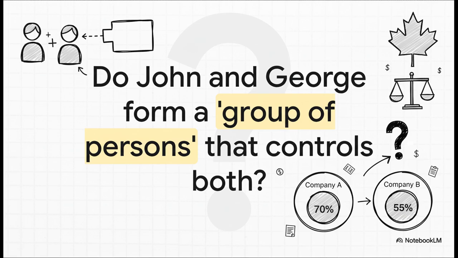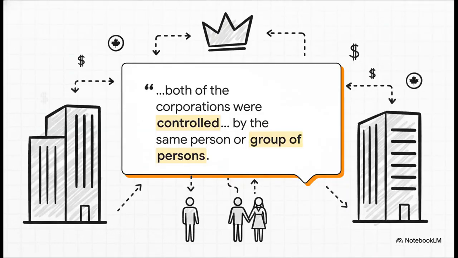Not so fast. The key question now becomes: do John and George, acting together, form a group that controls both of these businesses? Let's look at the numbers. Together, they own 70% of A and 55% of B. This brings us to paragraph B, and this rule casts a much wider net. It's not looking for family ties. It asks a much broader question. Are both corporations controlled by the exact same person, or by the exact same group of persons?